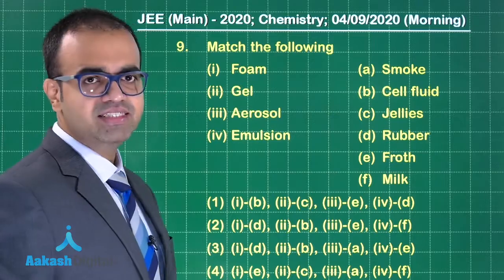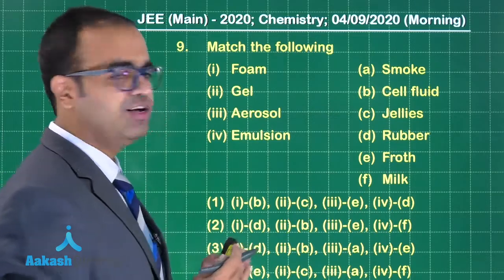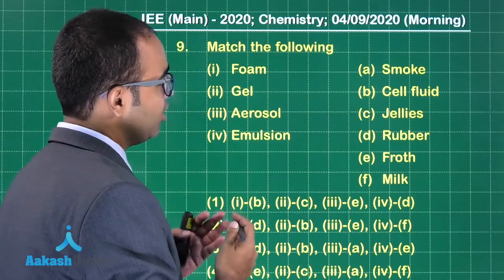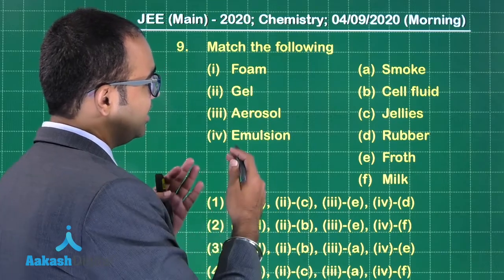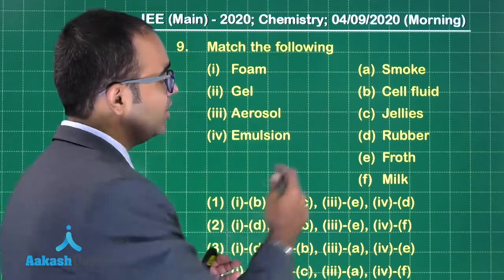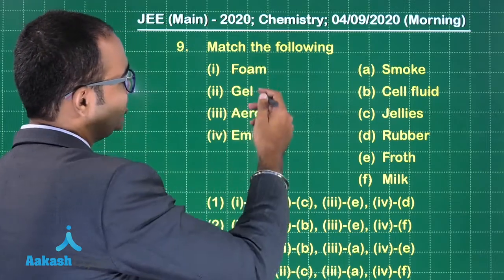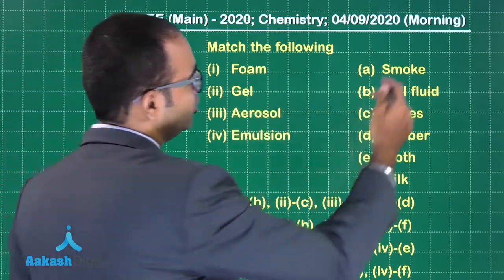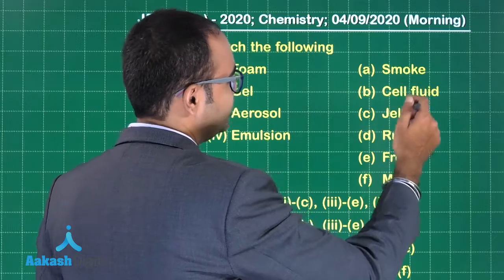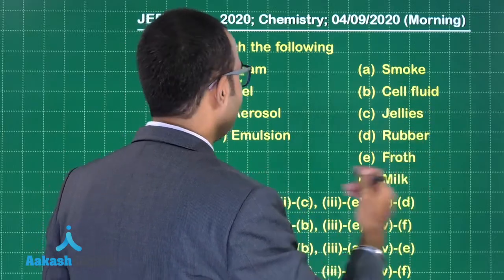Match the columns, guys. So let us play match the columns now. They have given on one side the name of colloids, and on the other side the examples of colloids: foam, gel, aerosol, emulsion, smoke, cell fluid, jellies, rubber, froth and milk.